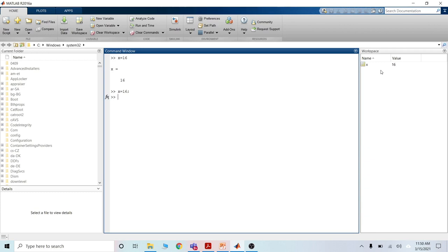I am showing you again. x is equal to 15 semicolon, and then enter. Check in the workspace: the value of x is equal to 15, but it is not showing in the command window. Why? Because I have typed a semicolon. If I do not type the semicolon, x is equal to 14, then it will show x is equal to 14, and the workspace will also have changed. Okay.